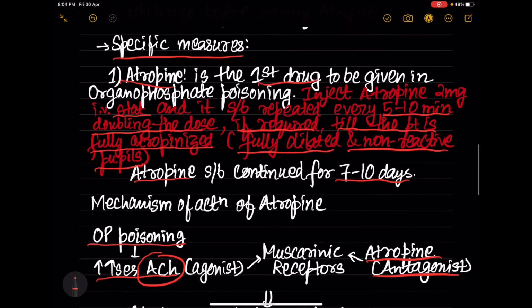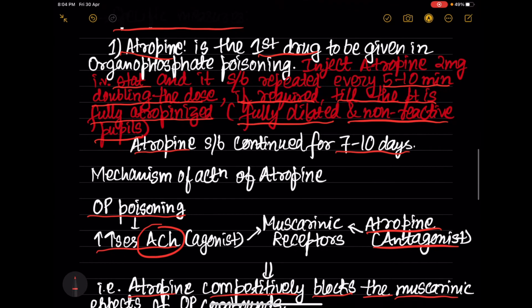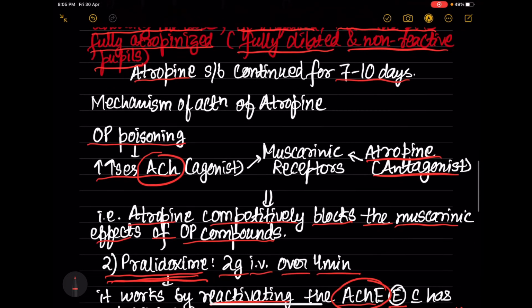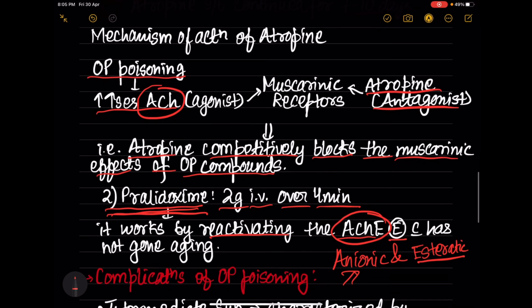You have to give 2 mg IV stat and it should be repeated every 5 to 10 minutes, doubling the dose, if required, till the patient is completely atropinized, and should be continued for 7 to 10 days. And next is pralidoxime, that is 2 gram IV over 4 minutes.